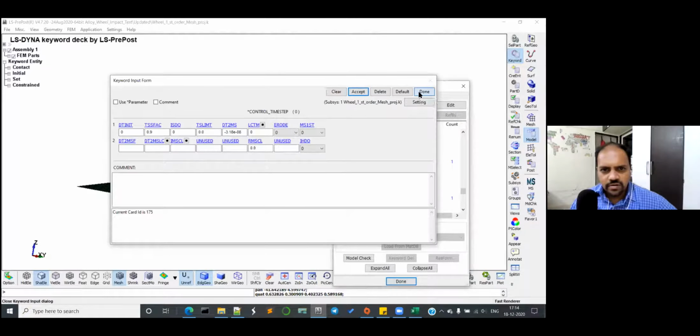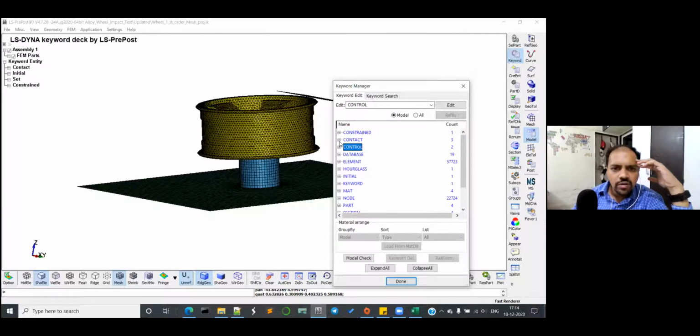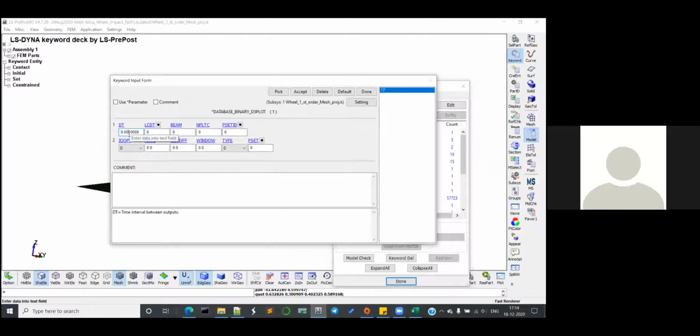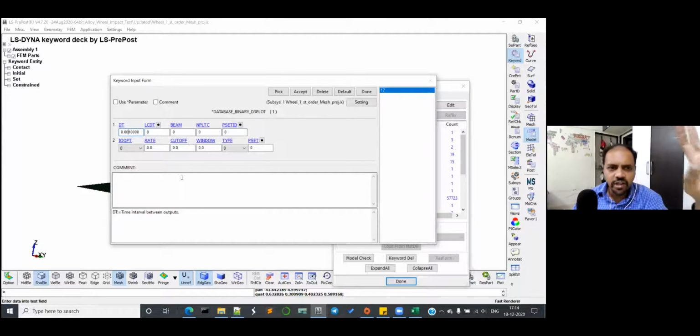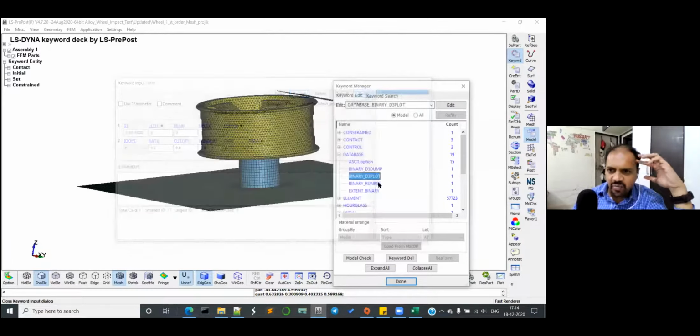Fine. And what's your D3 plot interval now? Click on model again and check the D3 plot interval. 1e-3, I think. That is fine. Keep it as it is, because now it is 100 milliseconds.